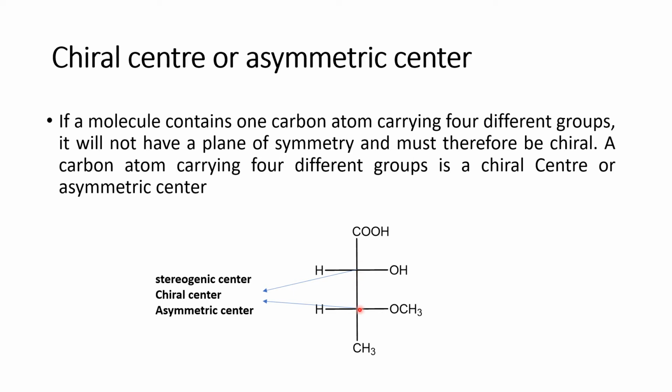Okay, how many chiral centers are there? There are 2 chiral centers for this molecule. Whether it is a chiral or an achiral molecule, it doesn't matter what the molecule is. This molecule has 2 chiral centers, and it also has 2 stereogenic centers. What is a stereogenic center?